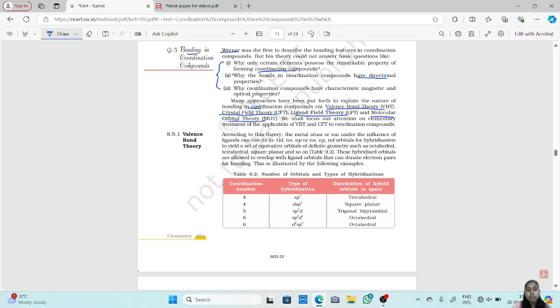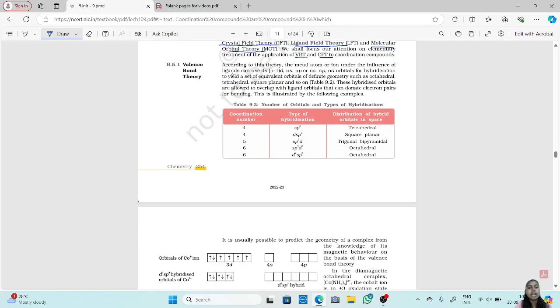Now, we shall focus our attention on an elementary treatment of the application of VBT and CFT to coordination compounds. As of now, you only have the basic treatment of valence bond theory and crystal field theory. The rest are there for you in higher classes. So first let's start with the valence bond theory.